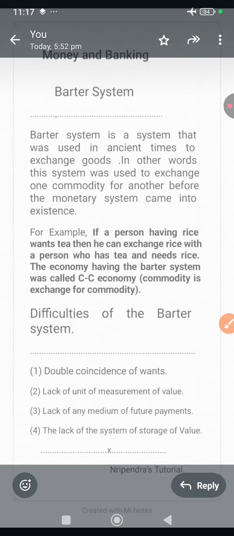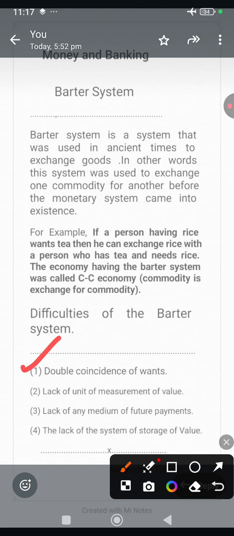The first one is the double coincidence of wants. Barter system can work only when both buyer and seller are ready to exchange each other's goods. For example, two persons are there, one is A, another is B. A can exchange goods with B only when A has what B wants and B has what A wants. However, such double coincidence is very rare.